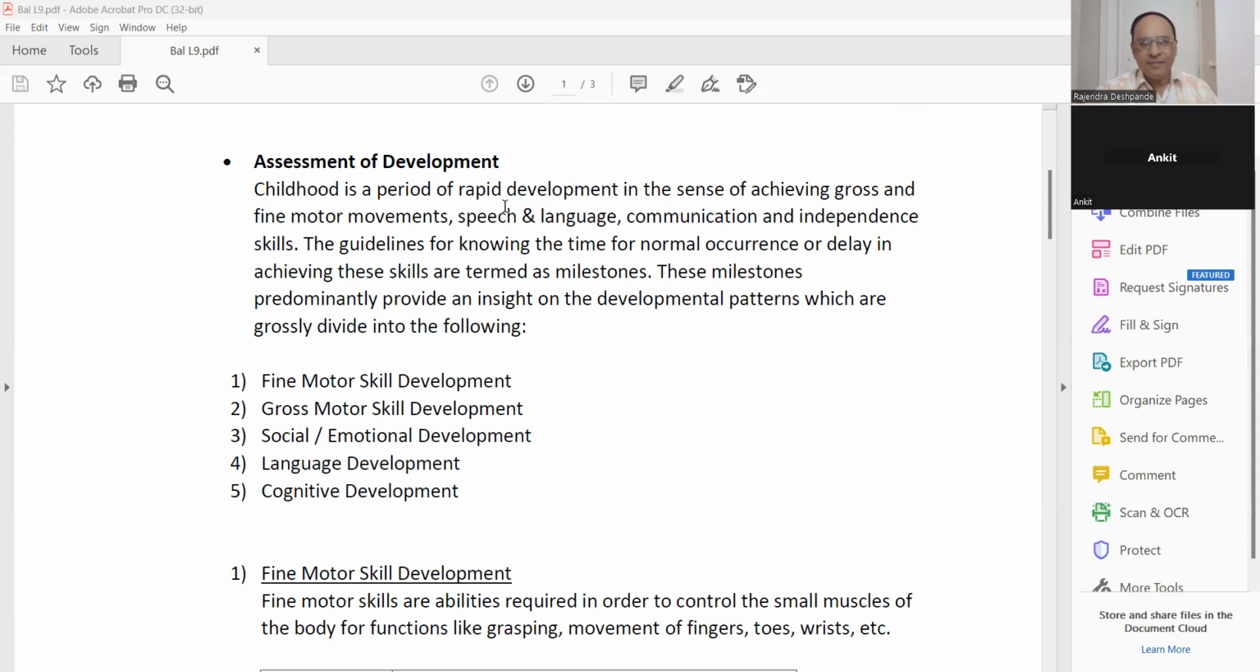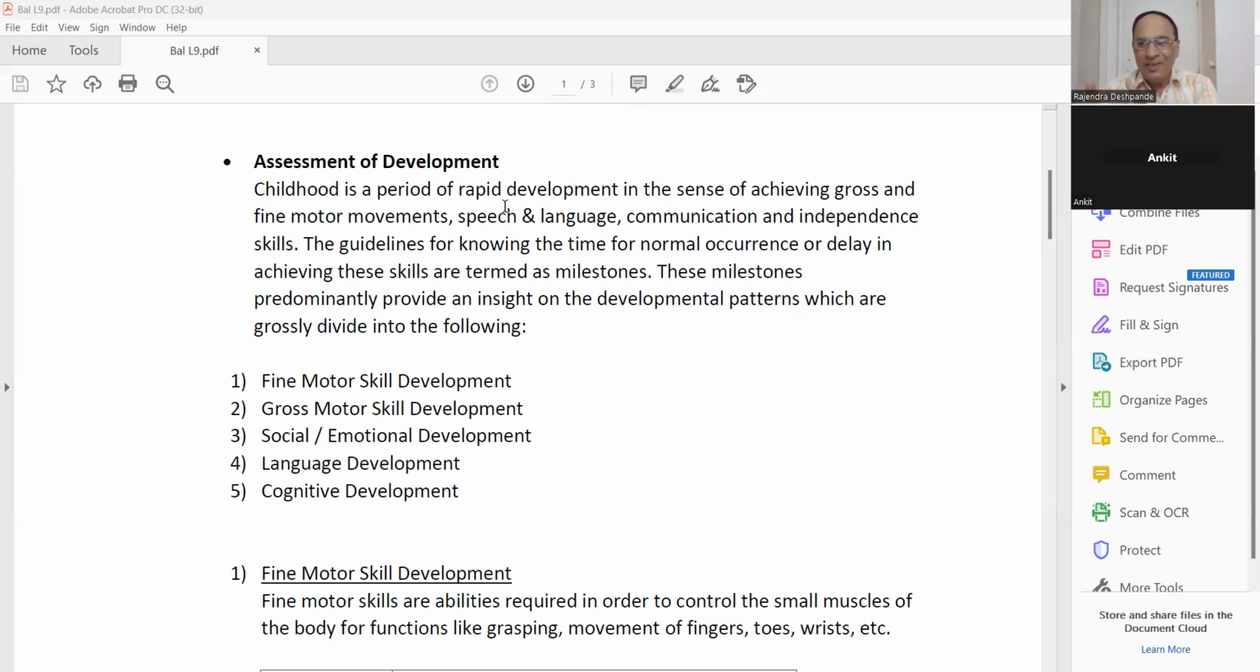This also you can write: assessment of development during the year. What will happen after 1 month? What will happen after 6 months? What will happen after 1 year? So development, we should have a careful look.